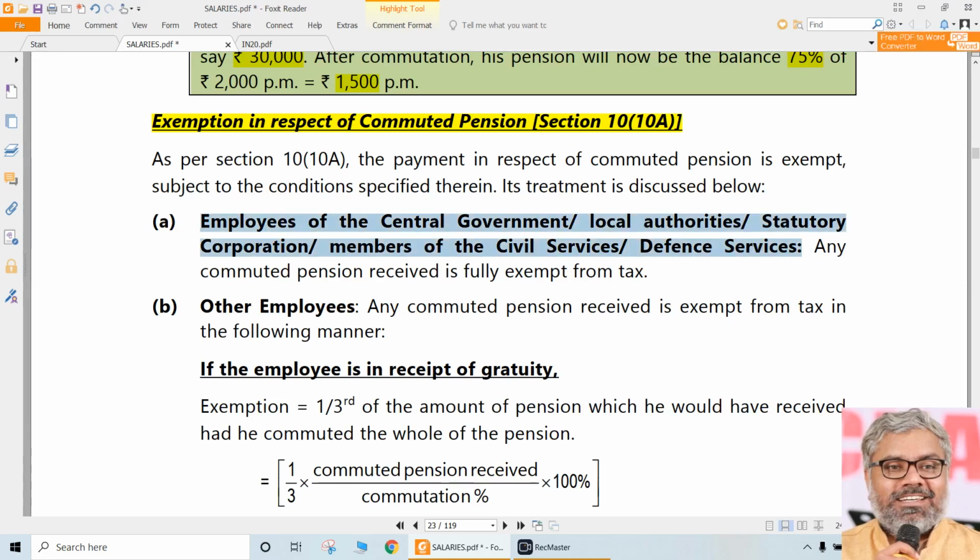First category of employees is this. Just remember that list. Just list remembering is enough because we are not going to calculate anything, because for all of them, commuted pension is fully exempt from tax. Nothing is taxable for these type of people.